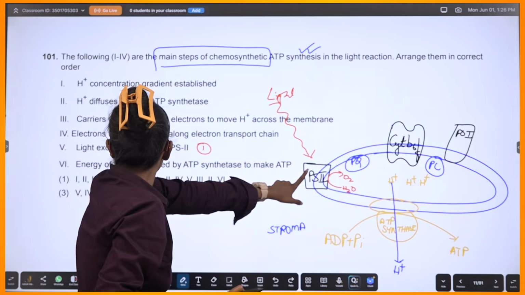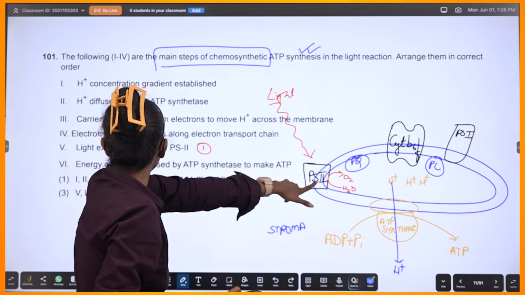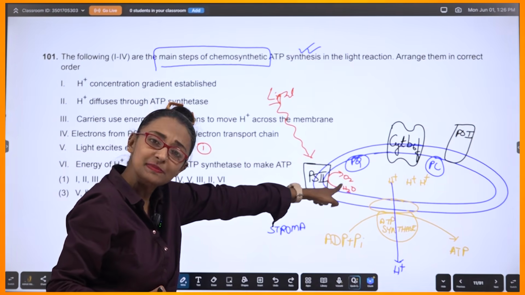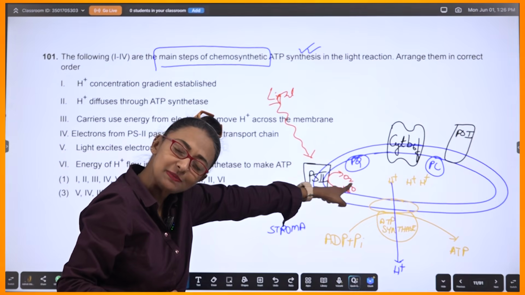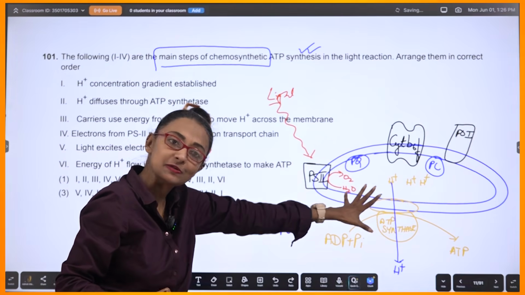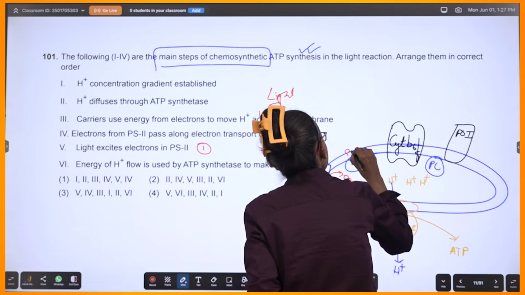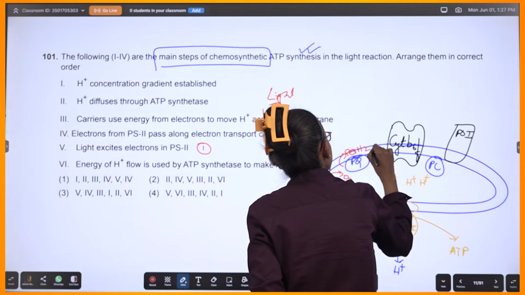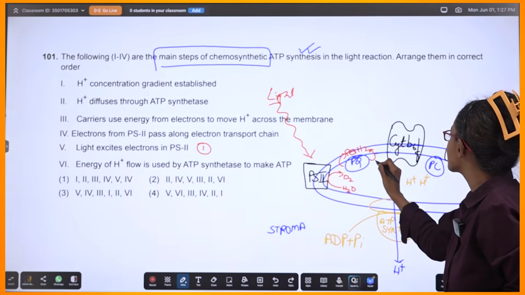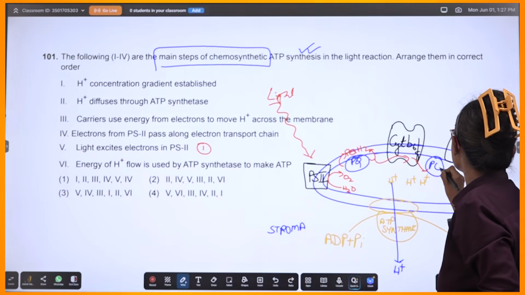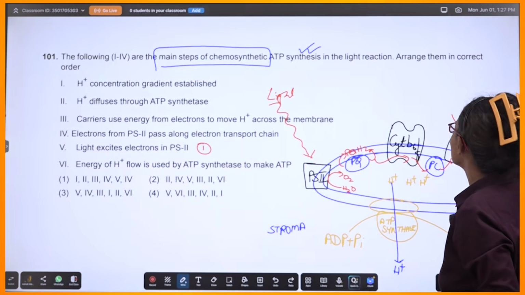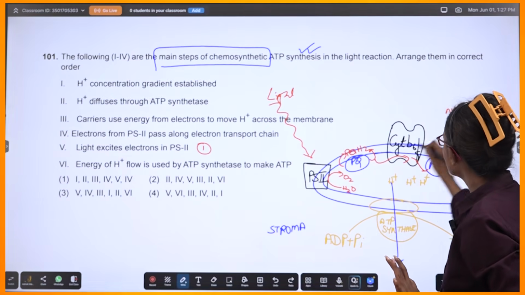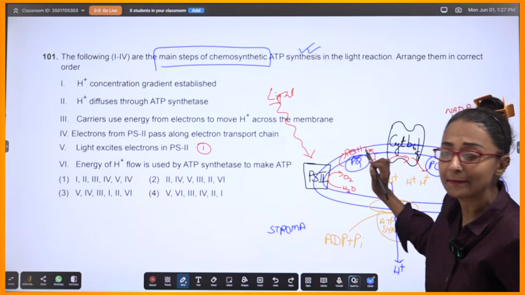Now what will happen when this gets excited? Water will split, oxygen will be produced, hydrogen ions will be produced, and electrons will be produced, correct? And you will get PQH2 and all, and this will circulate like this, correct? Electrons are generated, which will flow out this way. Am I right? And ultimately your NADP will be utilized. Do you get me? So this is how the electron flow will happen.